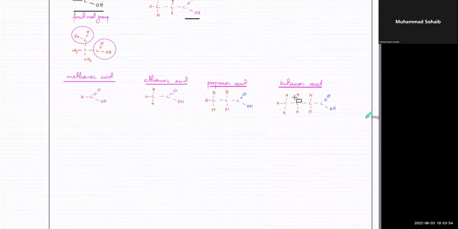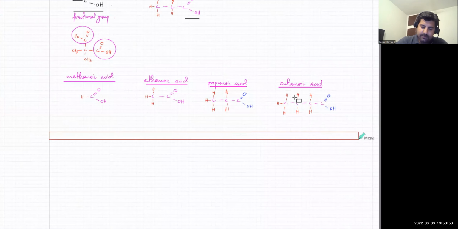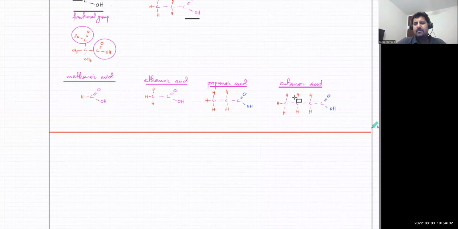Yes, sir. So you've got an assignment. If you're able to do this, then pretty much the rest of organic chemistry is going to be very easy. You just have to learn a few reactions. That's it. But this is the main thing.